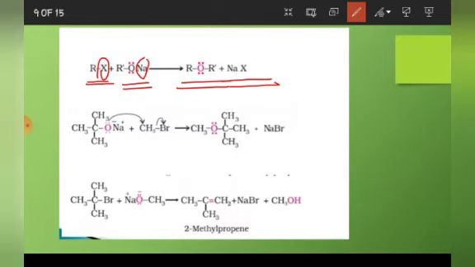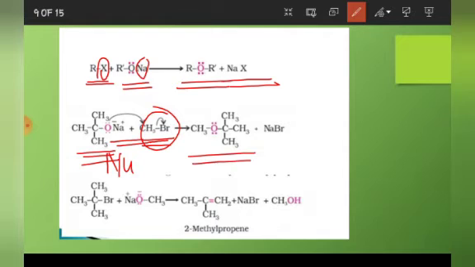Now see the second case here. Here, this is our alkyl halide. Again it is a primary alkyl halide, and here this is our alkoxide. Now see, as you can see here, there is backside attack of alkoxide on the alkyl halide. That is why we say that it should be sterically less hindered. In this case, this will act as nucleophile only, and we will get the desired product. This Na and Br will be eliminated, and we will get the desired product, which is ether.